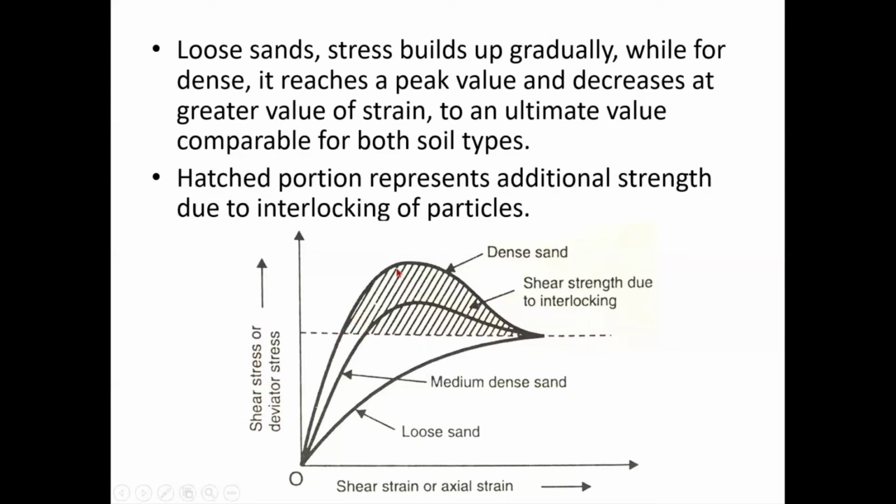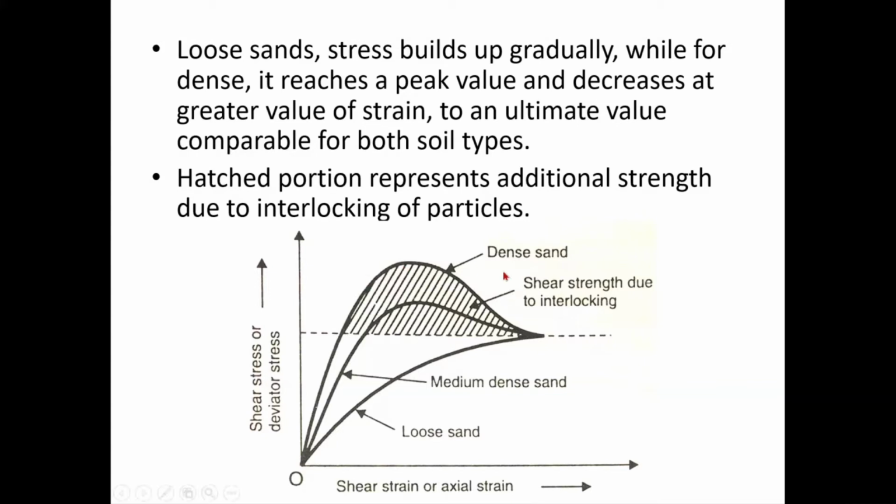But in the case of dense sand, and you can see dense sand and medium dense sand, there is some shear strength above that hatched line, above that critical state. Why? Because this is due to interlocking between the particles. If the particles are angular, they have good interlocks between each other, which will contribute to strength, right? So strength of sandy soil will come from two aspects. One is interlocking between the particles, and the other one is friction between the particles, right?